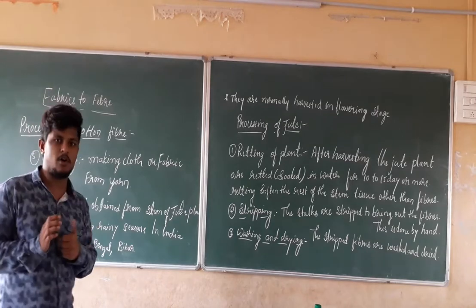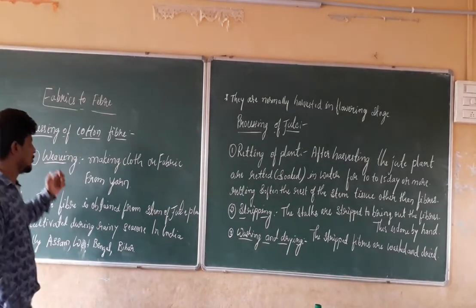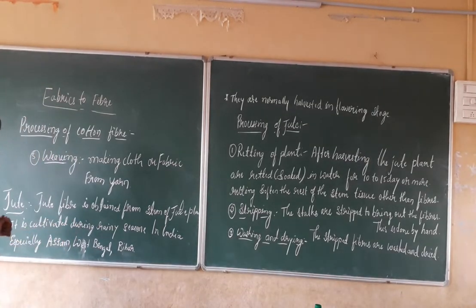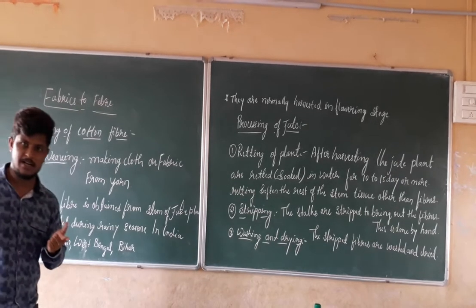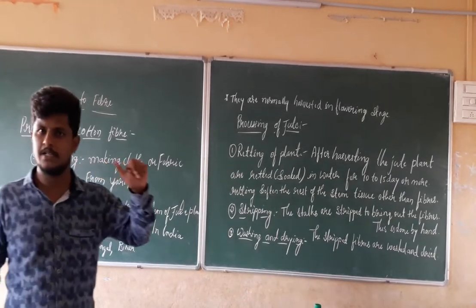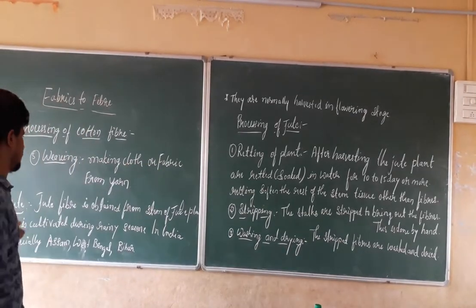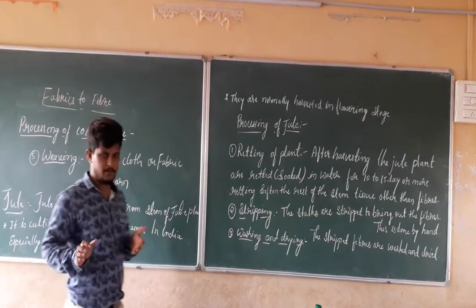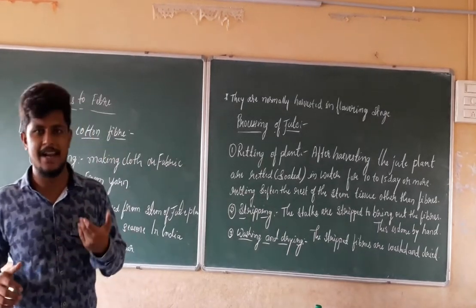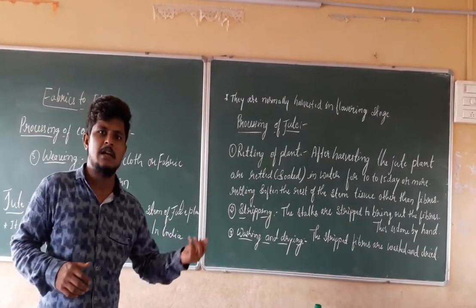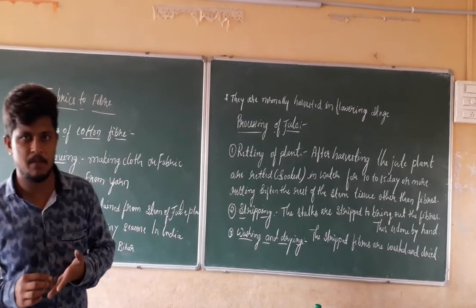It is all about the cotton. It is all about the processing of the cotton fiber. There are 5 steps. If you remember, one is ginning, second is carding, third is drawing, fourth is spinning, and fifth is weaving. It is all about the cotton fiber. Now next, we are going to discuss the second example of the natural fiber.